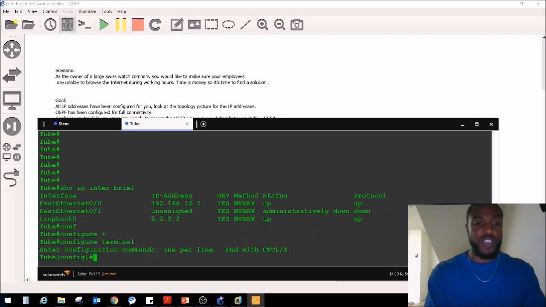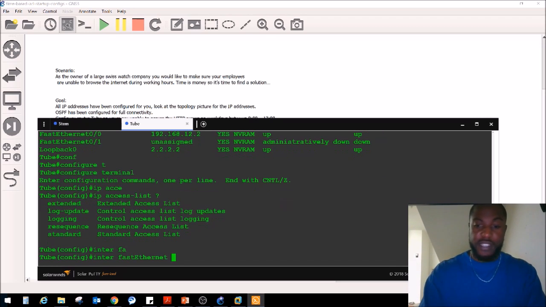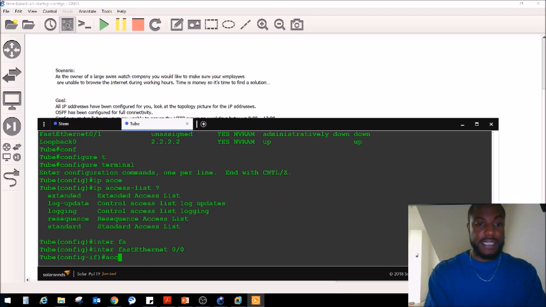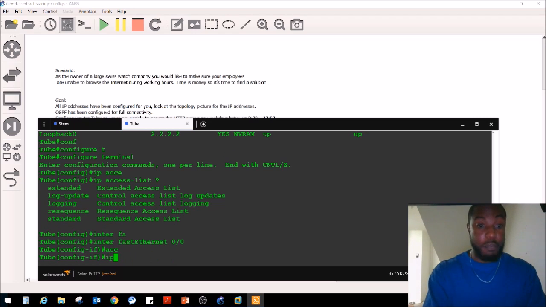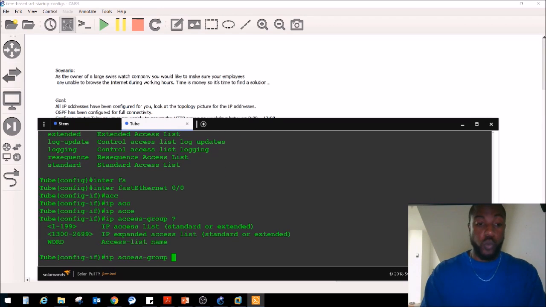So we're going to go to global config mode, and we're going to say IP access list. And then, no, we don't want to do that. We want to say interface. We need to go to FA0/0, IP access-group. And the name of it is, no, what was the name of it?